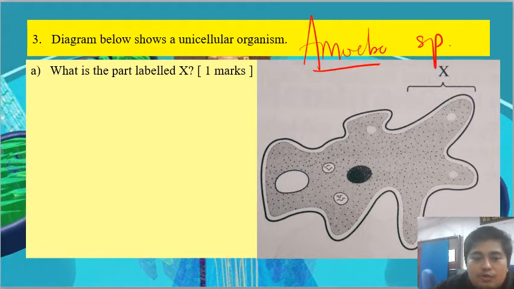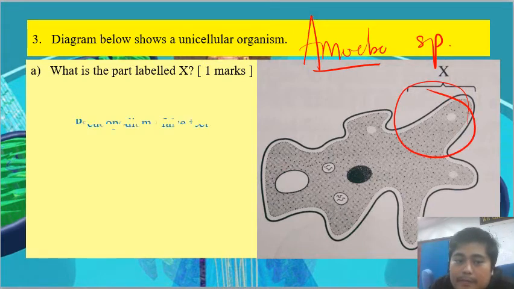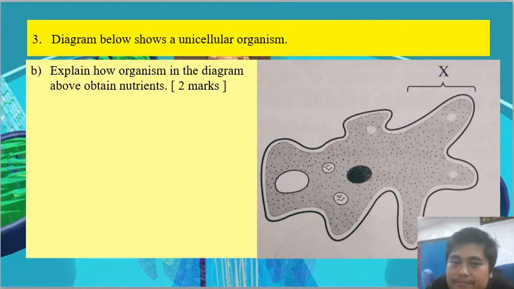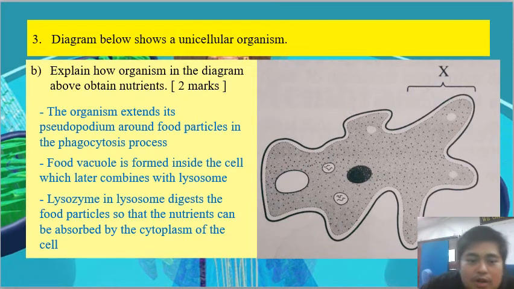So what is the part labeled X? X is our pseudopodium, also called false feet. So explain how the organism in the diagram obtains nutrients. If we want to talk about how they get nutrients, we talk about their phagocytosis. So they will extend their pseudopodium around the food particle in the phagocytosis process.